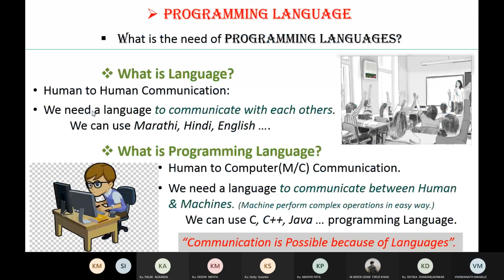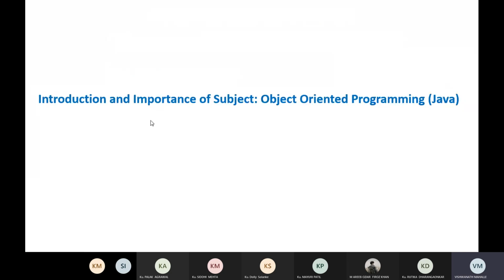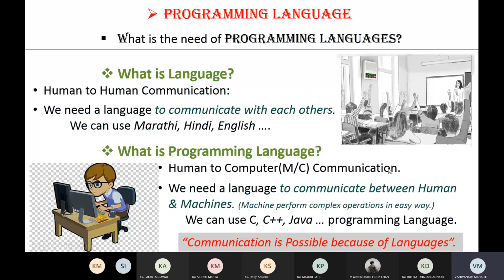So I already told you that Java is a programming language. We will learn about language first, and then we will learn about the approach, object-oriented programming. That is one of the approaches. We will discuss this approach. So first we will learn about the languages. What is the need of this programming language? Before that, we will learn what is language.